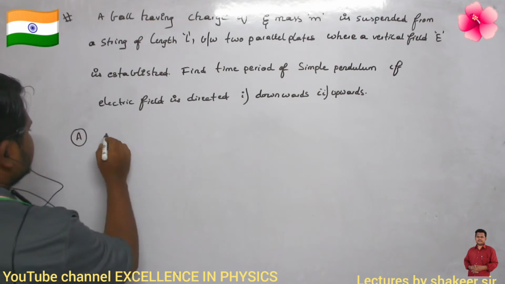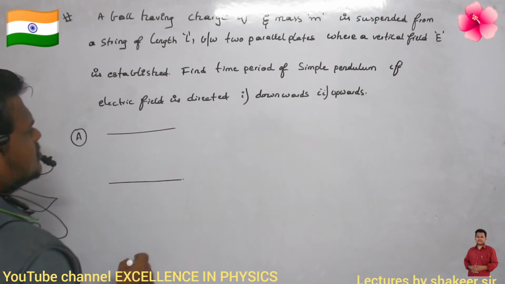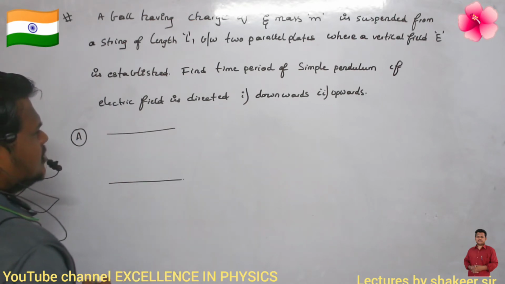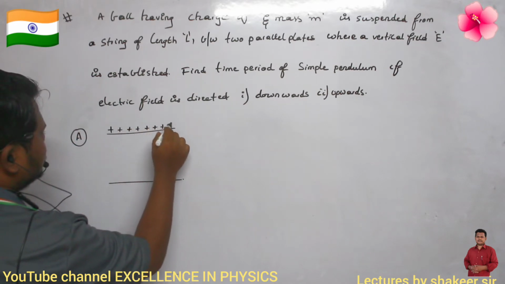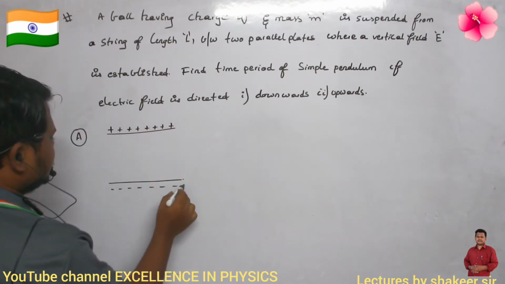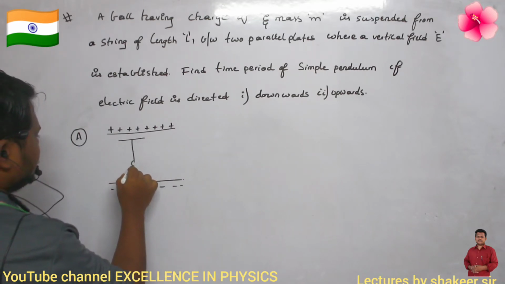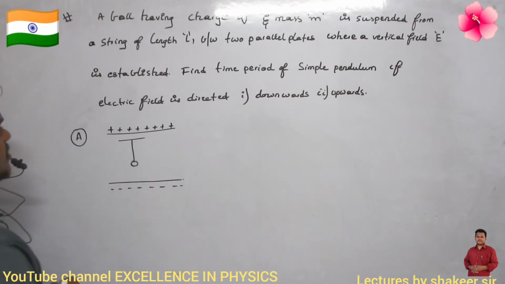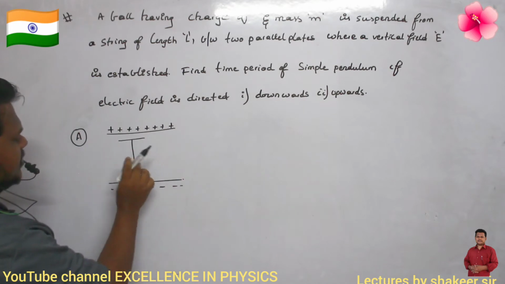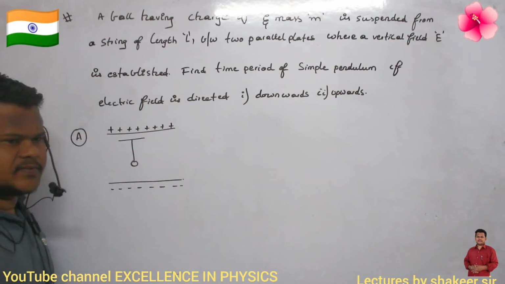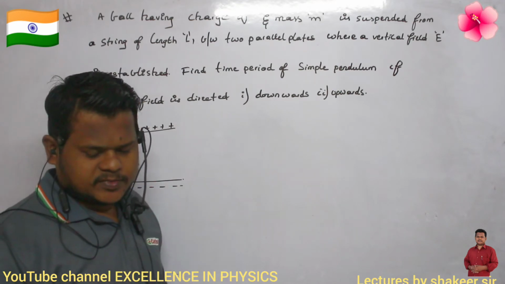So this is a vertical electric field. In the initial condition, the electric field is in the downward direction. It means this must be the positive plate and this must be the negative plate. A pendulum is suspended like this. This is the pendulum. We are supposed to find the time period of this simple pendulum. If I disturb this and release it, then this pendulum will oscillate with how much time period, that we are supposed to find out.